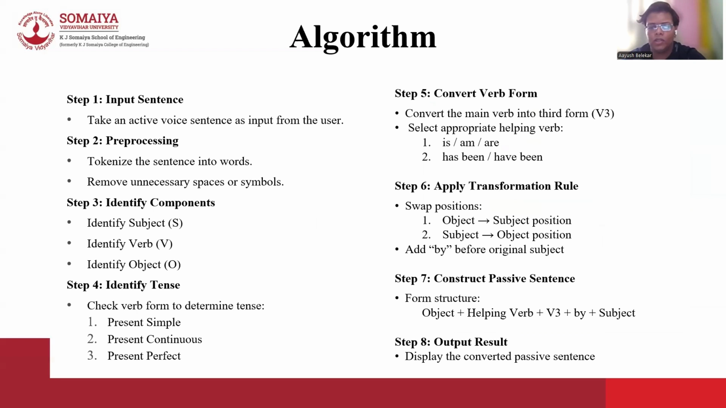Now let us look at the algorithm followed by our system. First, the system takes the input sentence from the user. Then it performs pre-processing, where the sentence is tokenized into individual words and unnecessary spaces or symbols are removed. Next, the system identifies important components such as subject, verb, and object. After that, it determines the tense of the sentence based on the verb form. Then the main verb is converted into its third form, also known as V3, and the appropriate helping verb is